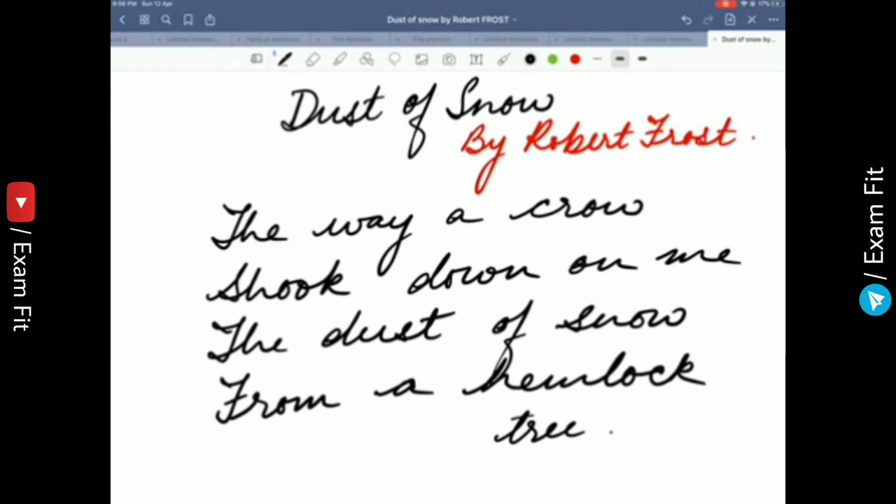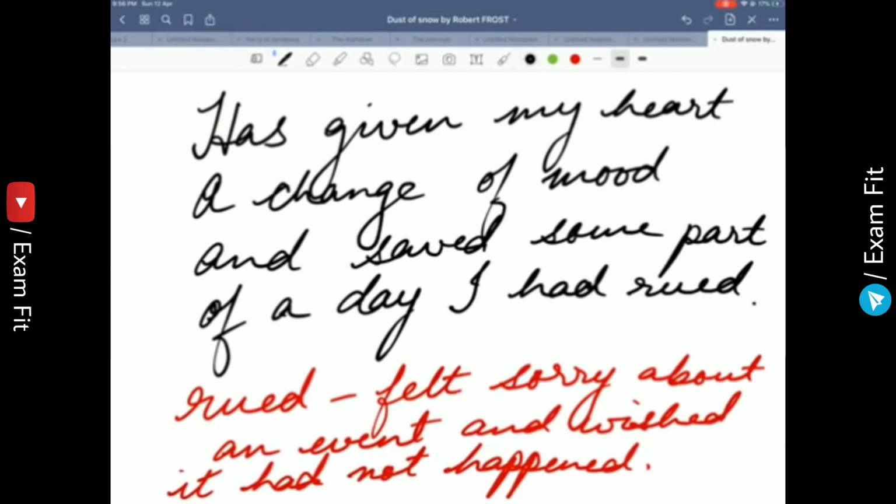Now, just see, what does the poet explain in the second stanza? Has given my heart a change of mood and saved some part of a day I rued. In the second stanza, the poet explains the impact of the falling snow on him. The falling snow gave his heart a change of mood, uplifted his mood, elevated his mood. He was absolutely ecstatic. Initially he was depressed, melancholy, sad, gloomy, but all of a sudden, with a small speck of snow, there is a change in heart and change of mood.